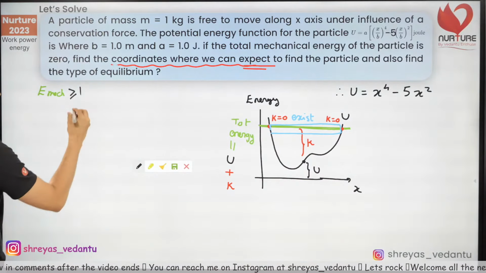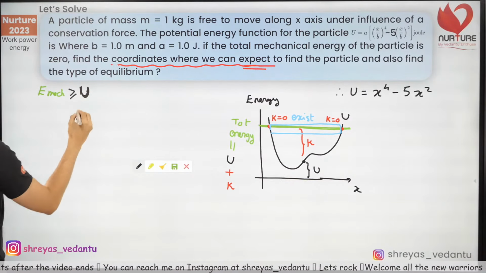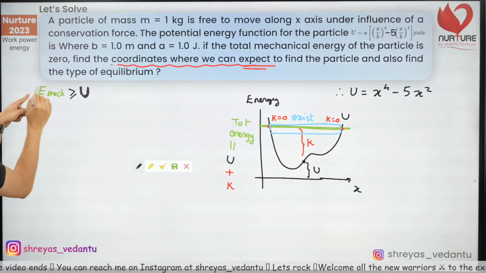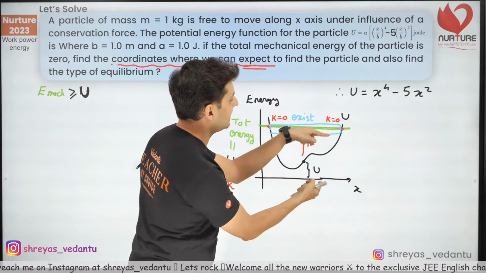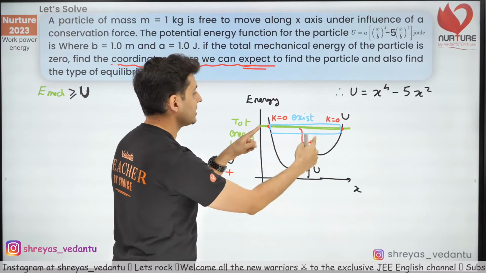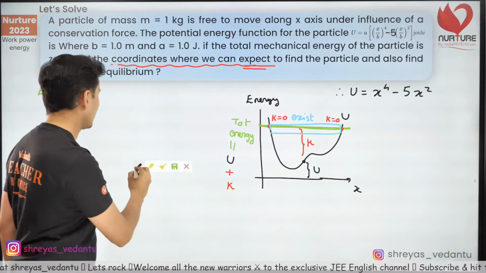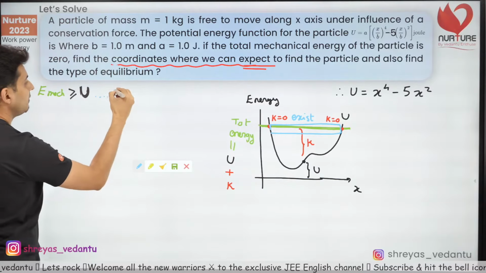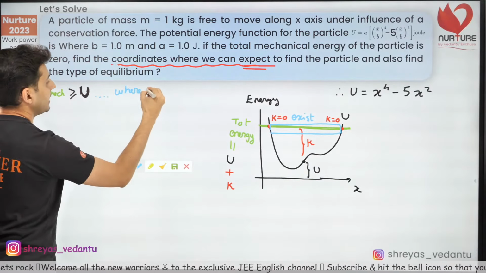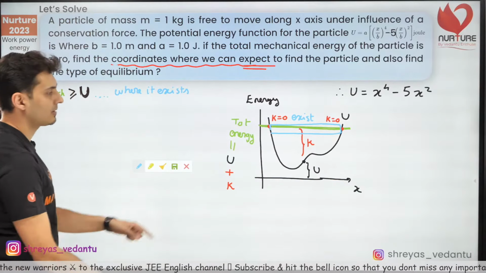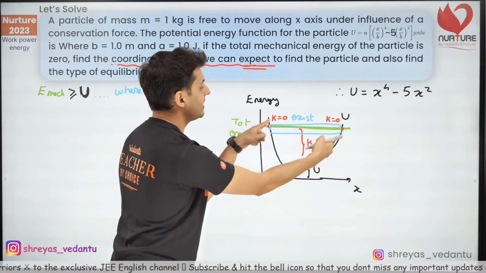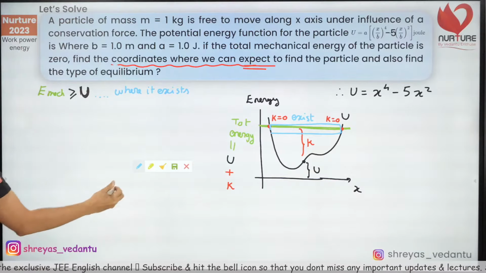That means your potential energy function should always be less than the mechanical energy, no matter where you go. You can see potential energy is always less than the total energy. That's where you can exist. This is where it exists, wherever potential energy is less than the total energy. Okay, now this is simple.